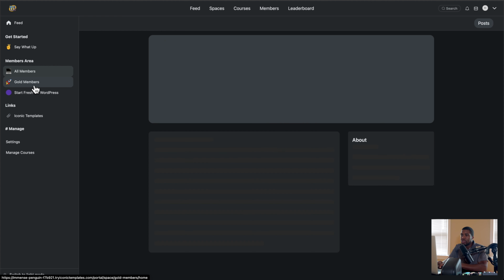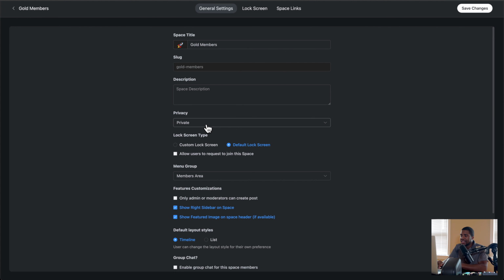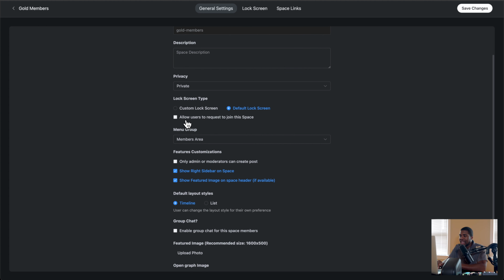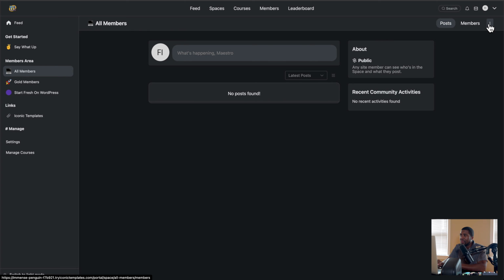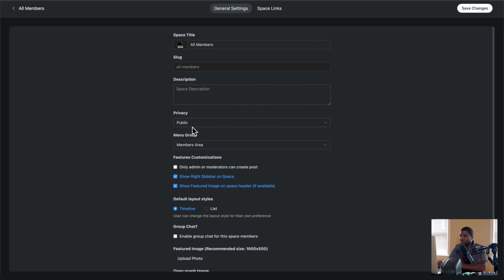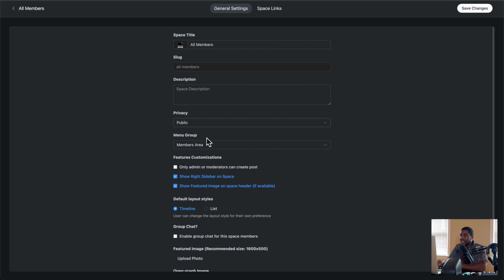Now, when it comes to the gold members, this is private. By customized settings, this is private right here, and then default lock screen. And then you see default lock screen right here. And then allow users to request to join this space. So you cannot request to join this space because it's private. But for the all members space, you can request to join this space. So, oh, well, nope, this is public. You don't need to have that on there.